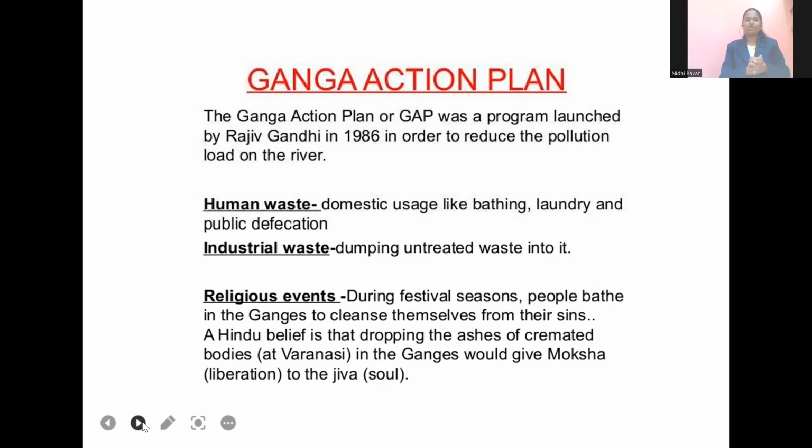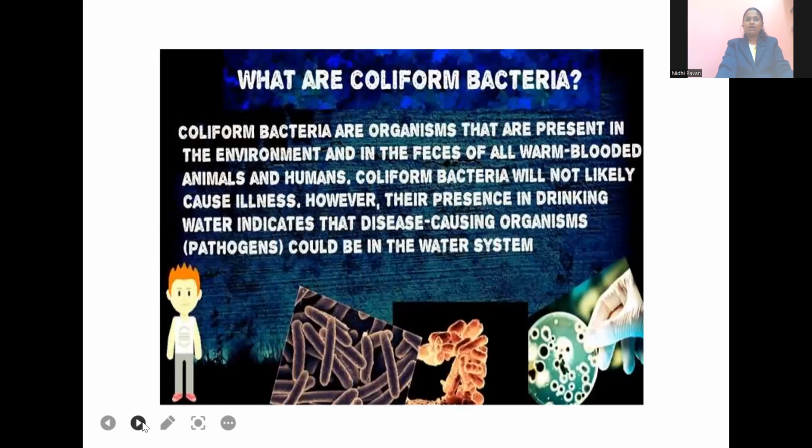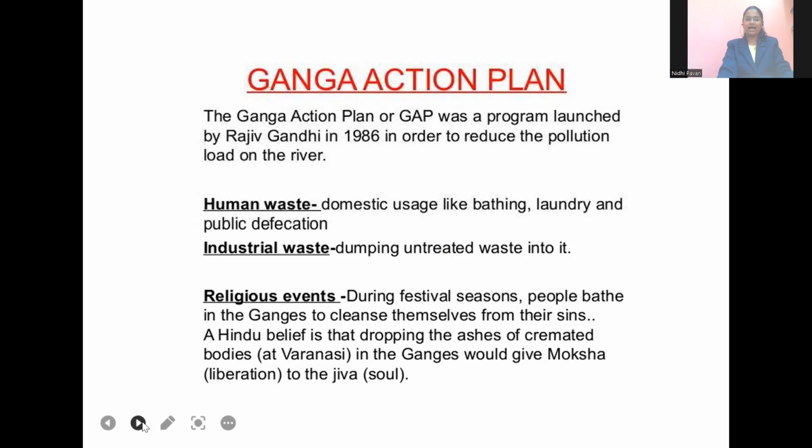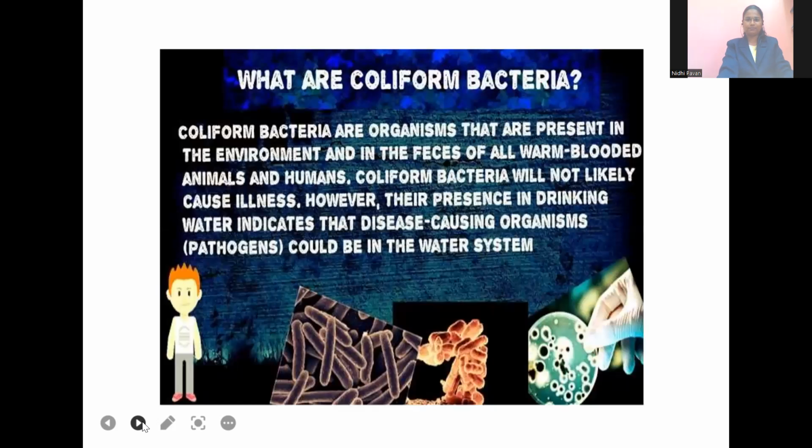The problem was that human waste and industrial waste used to be dumped in the Ganga, as well as waste from religious events like festivals and pujas, the idols, and the puja waste, all used to be dumped in the Ganga. So this is regarding the Ganga Action Plan, which works nowadays. Now we can see the cleanest Ganga river.